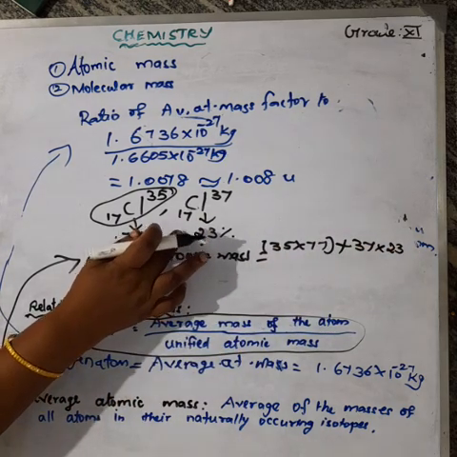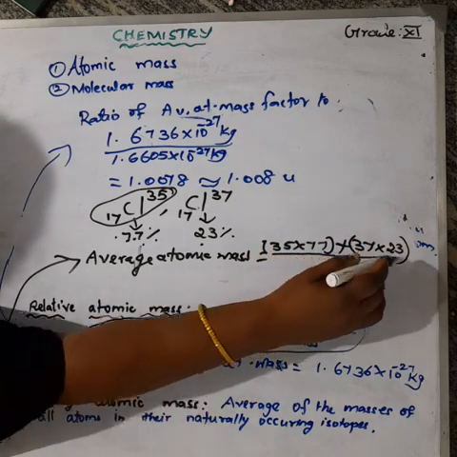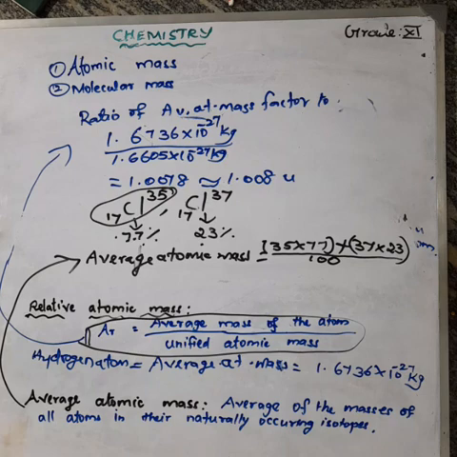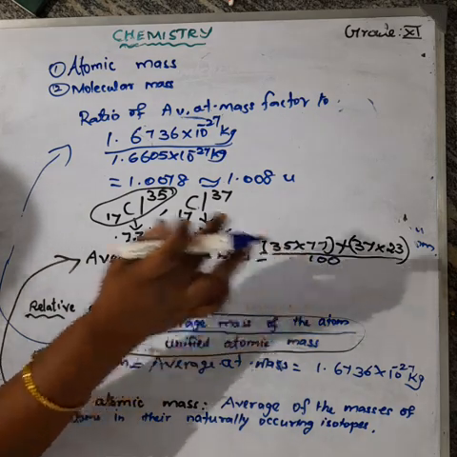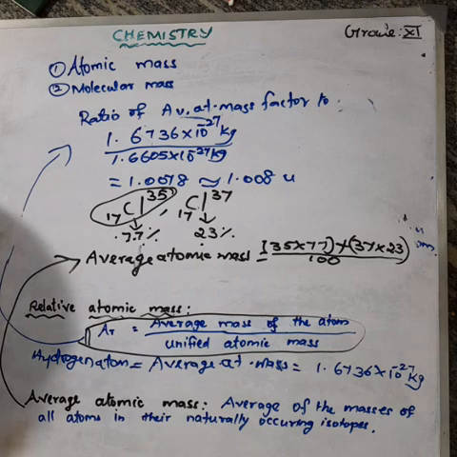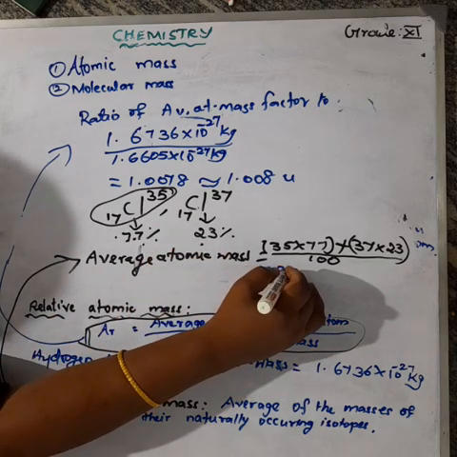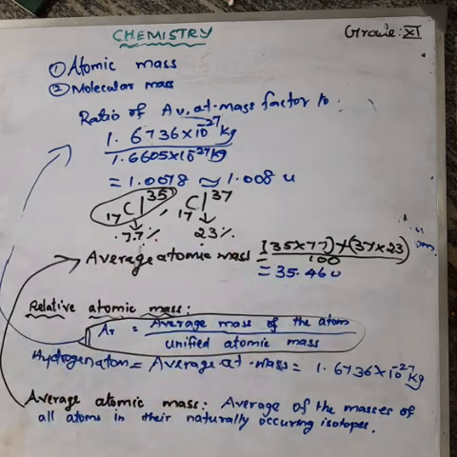23 is the abundance. 23 percent of chlorine-37 is present in the earth's crust. Understood? Divided by 100. By multiplying and adding these two factors and dividing by 100, we get 35.46 U. U means unified atomic mass. This is the average atomic mass of the chlorine atom.